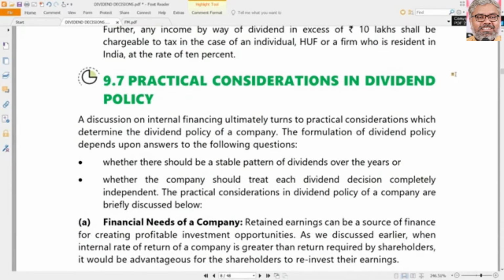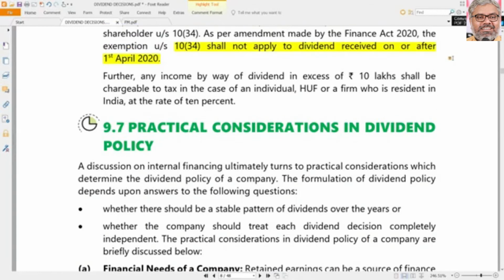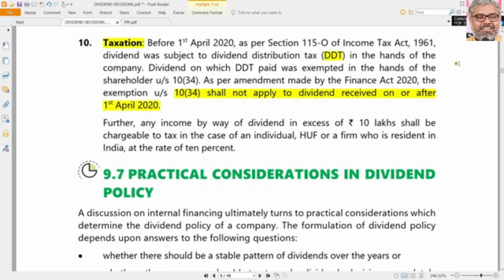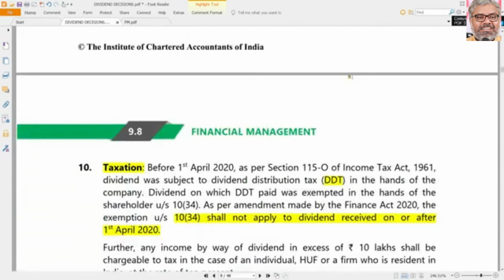Government does not want dividends to be paid out too much. It wants the investments to be made more into the economy, because when the dividends are not declared, naturally the money will be retained in the organizations. That retained earnings will be invested. Then the growth of economy will happen. Employment opportunities will be generated. That is the idea of the government. Whether it will be exactly converted into reality or not is a different story. That always changes from time to time. But the idea is that dividends should be discouraged. That is a taxation policy of the government. So accordingly, the company also has to frame its dividend policies. So taxation policies and legal policies of the government also will have an impact on the dividend policy.